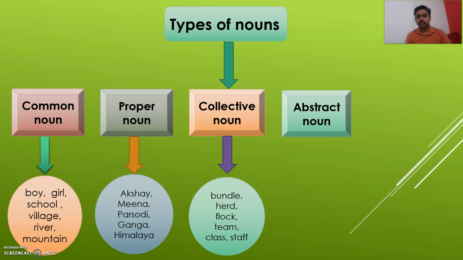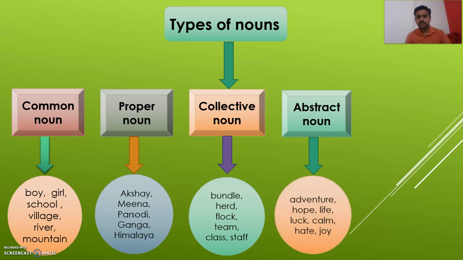Abstract noun. Abstract noun means bhavvachak naam. So these are the examples of abstract noun. Adventure, hope, life, luck, calm, hate and joy. So these are the examples of abstract noun. Abstract noun means bhavvachak naam.